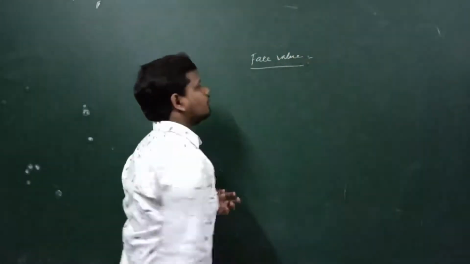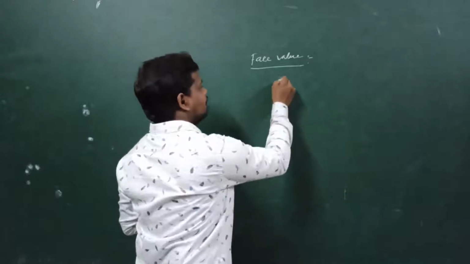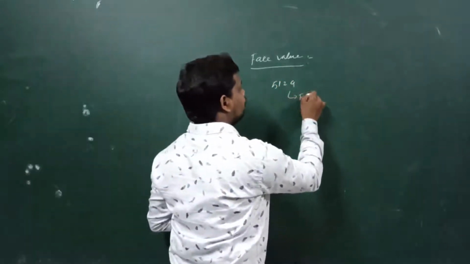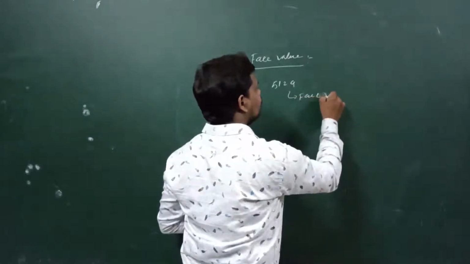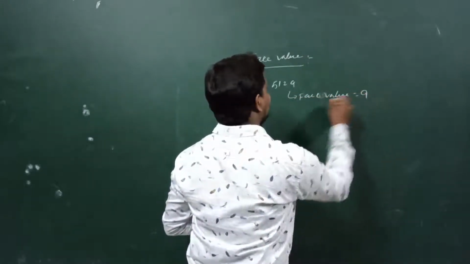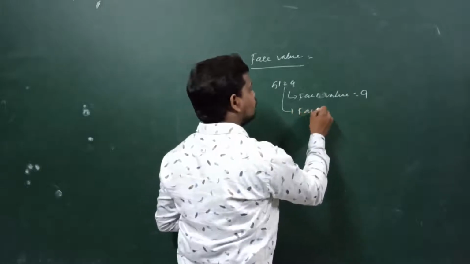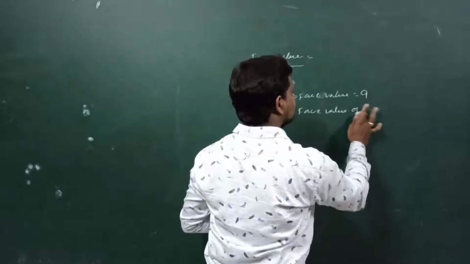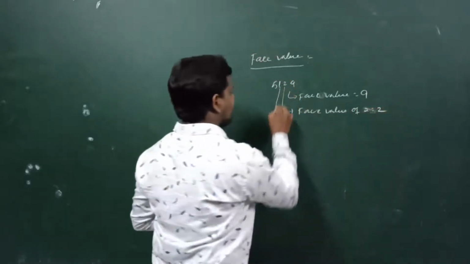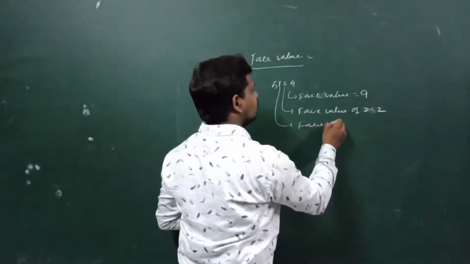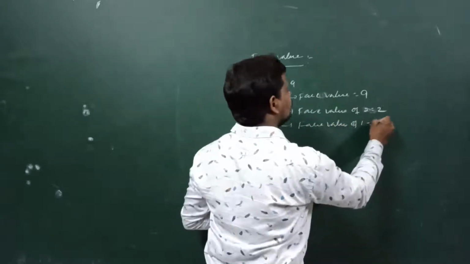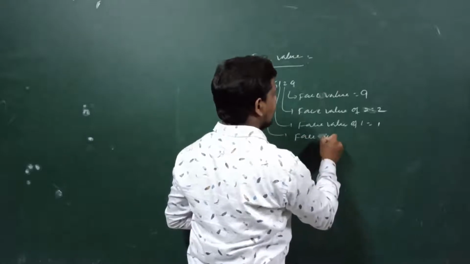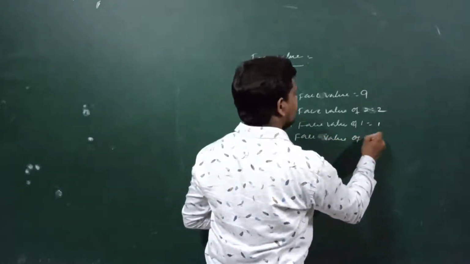For example, if we take 5129 as a number, the face value of 9 is 9 only, the face value of 2 is 2 only, the face value of 1 is 1 only, and the face value of 5 is 5 only.